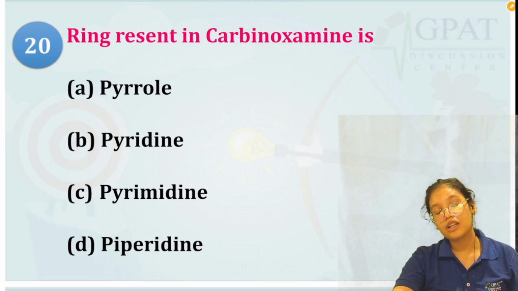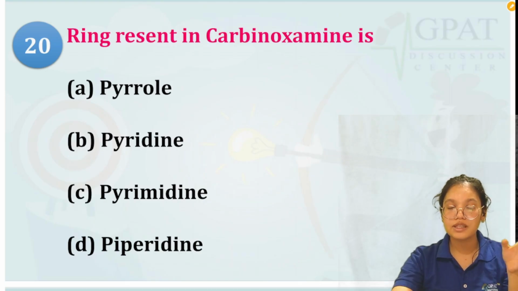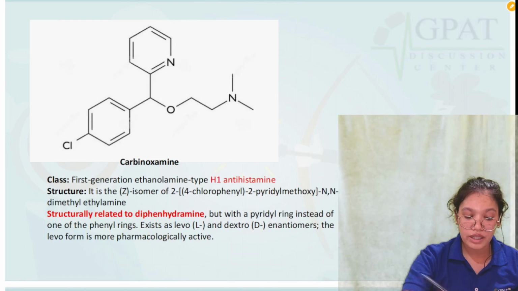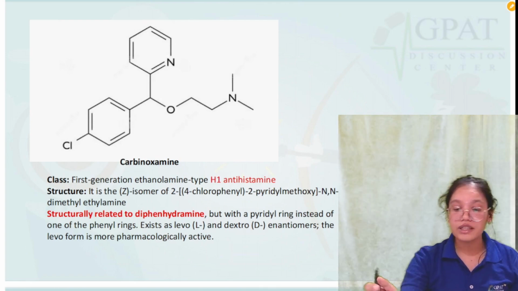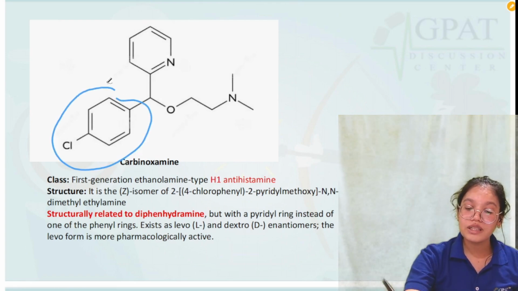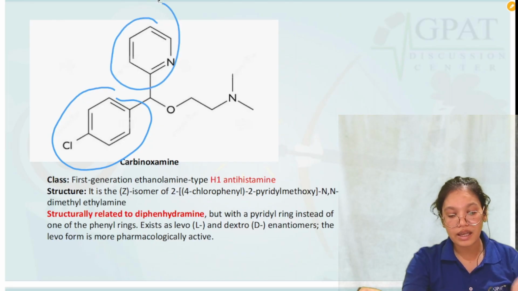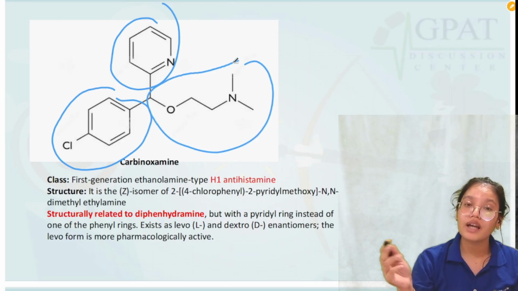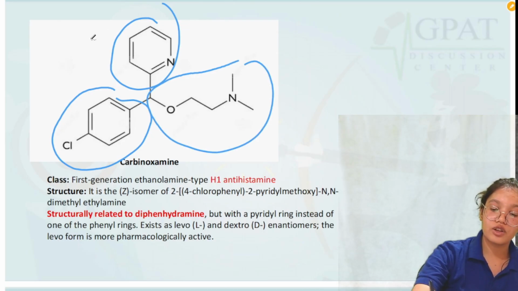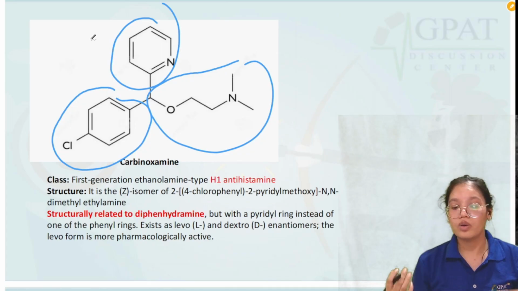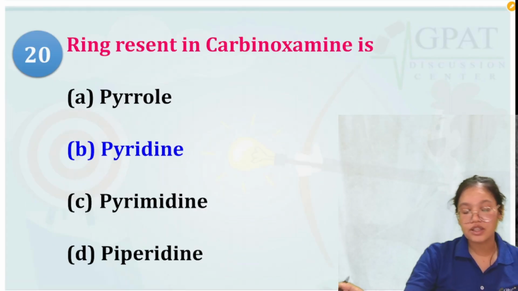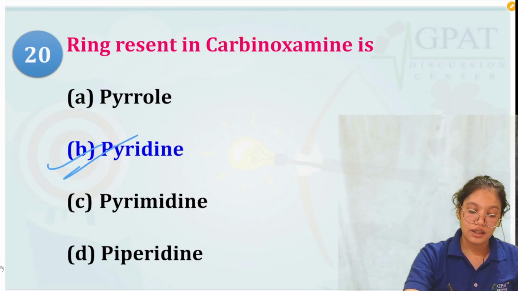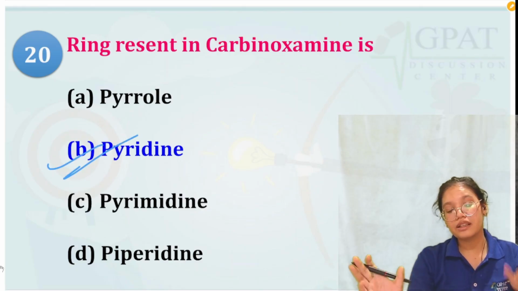Next we have the ring present in carbinoxamine. Now carbinoxamine, we already discussed the structure of that so many times. They are asking the ring that is present in that. Let me show you the structure. Very familiar structure. It contains a chlorobenzene and a pyridine. So a pyridine ring and the chlorobenzene ring, and the rest of the structure is similar to diphenhydramine. Just instead of the phenyl ring, we have the pyridine and the chlorobenzene ring. So it contains a pyridine ring present in its structure.